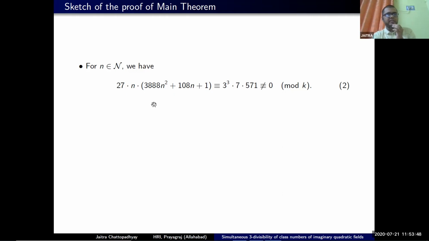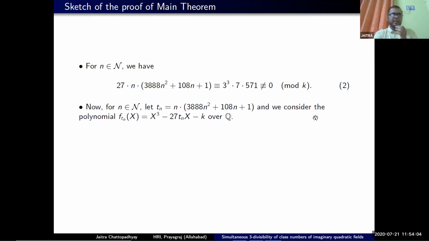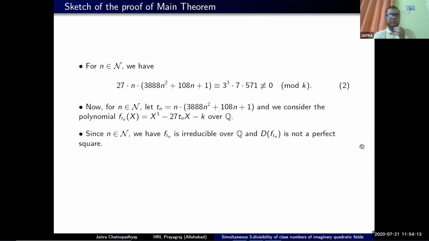Now, if we read this expression modulo k, by the hypothesis on k, we know that this is non-zero modulo k, because we have assumed that k is coprime to 7 and 571 and k is 1 modulo 9. So it is obviously coprime to 3. Then for this choice of t_n, we consider the polynomial f_{t_n}(x). And we see that this polynomial is irreducible and the discriminant of f_{t_n} is not a perfect square, because t_n will be bigger than capital T.